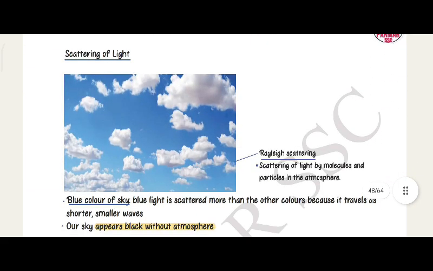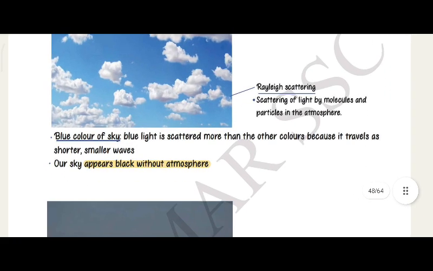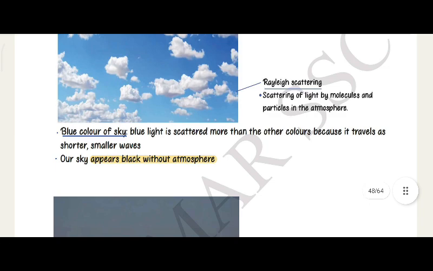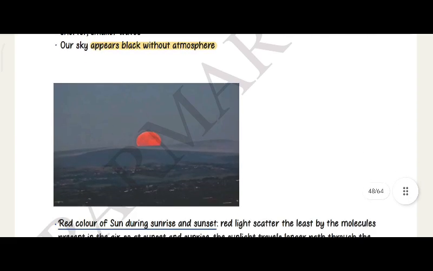Scattering of light, Rayleigh scattering. Scattering of light by molecules and particles in nature. Blue color of sky. Blue light is scattered more than the other colors because it travels as shorter, smaller waves. Sky appears black without atmosphere.